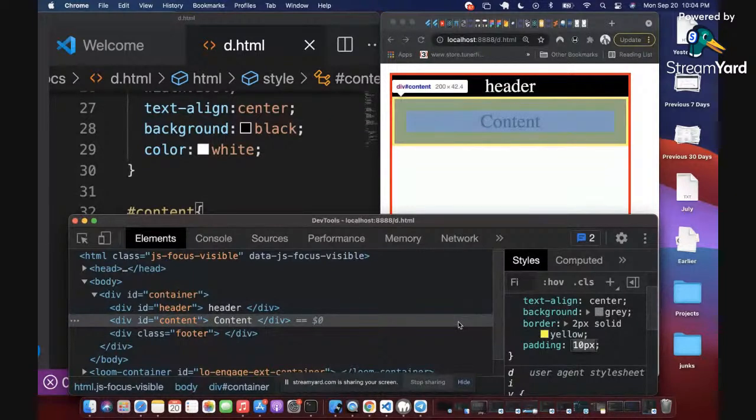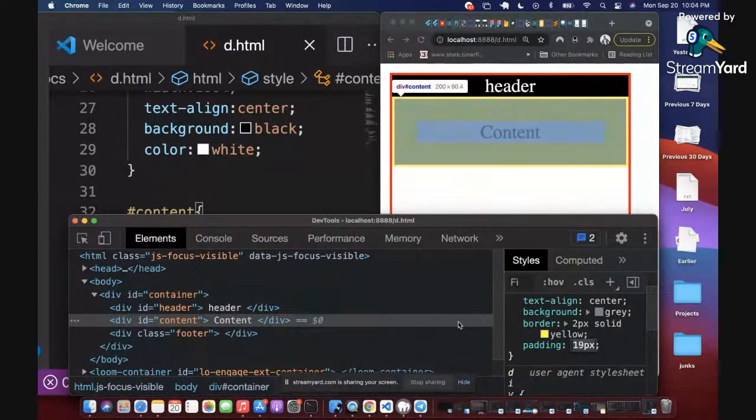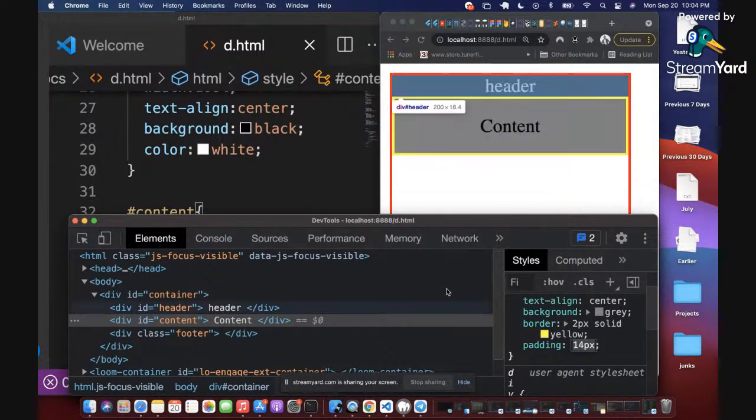So see how the yellow bar is reducing as I reduce the number of the padding. Now padding is 0, and the yellow bar is completely gone. That's the space between the content and the container. Can you see this? You can see the space is increasing as I'm increasing the padding, right? So that's the space between the content and the container.